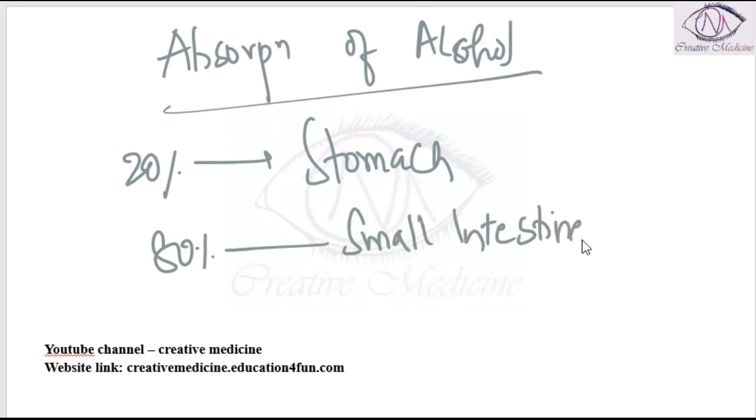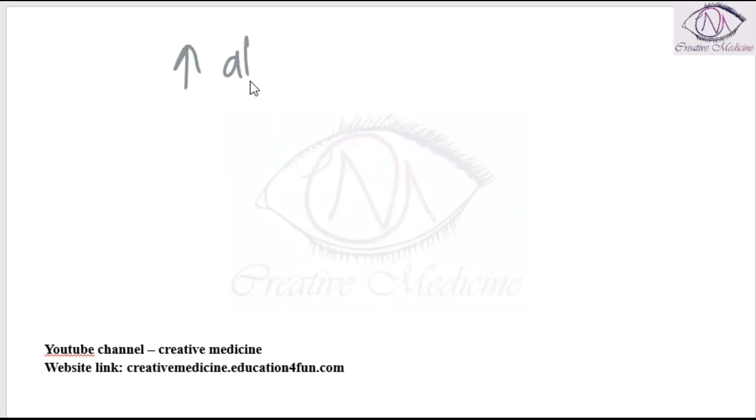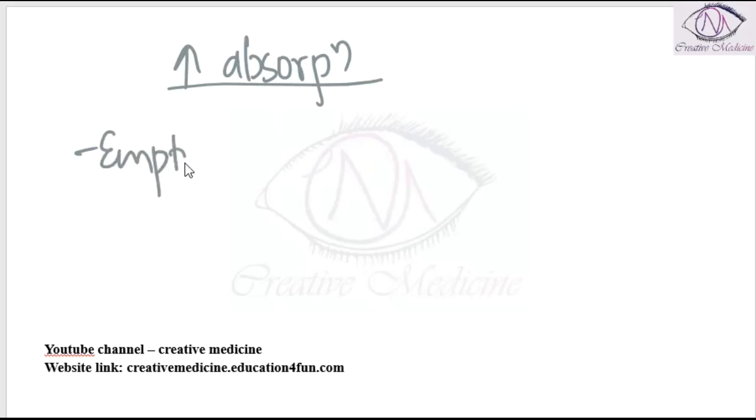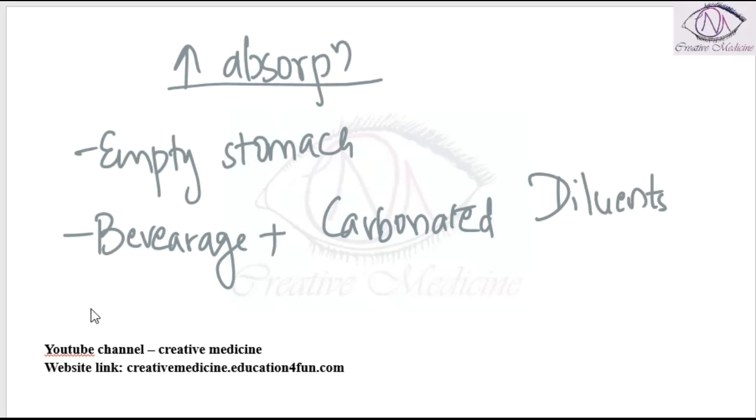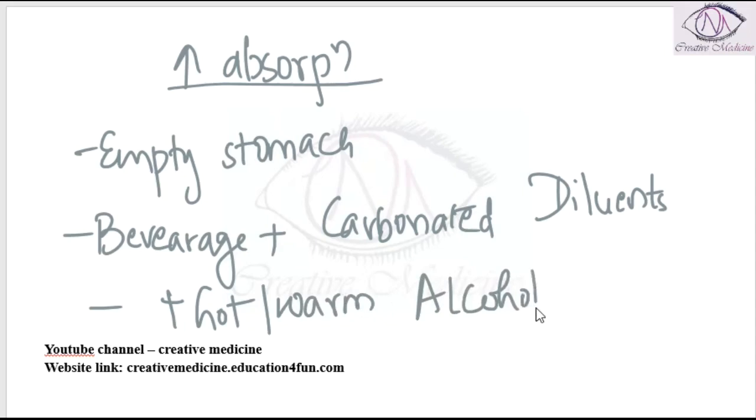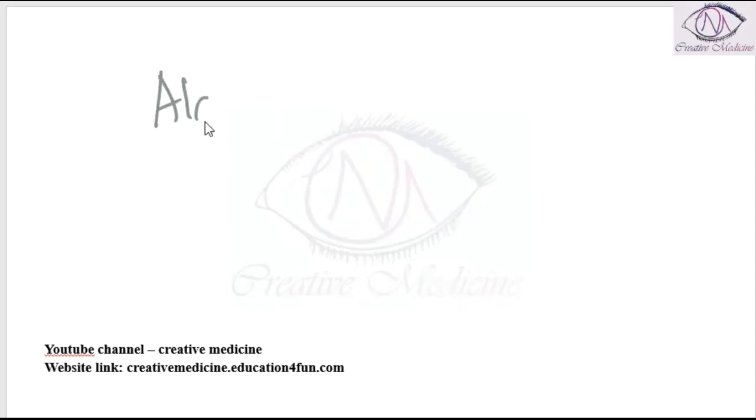Factors which increase the absorption. Absorption of alcohol is increased in an empty stomach. Absorption is increased if beverages are mixed with carbonated diluents. Like if soda is used with alcohol, then absorption of alcohol is increased. Absorption is also increased if consumed with hot or warm alcohol. Alcoholic concentration in a beverage is 10 to 20%.